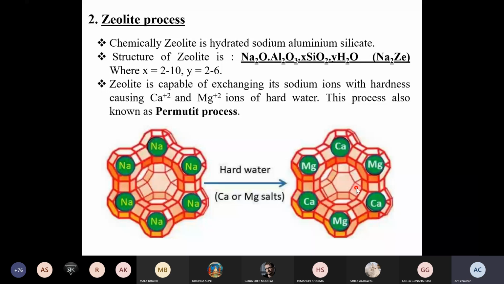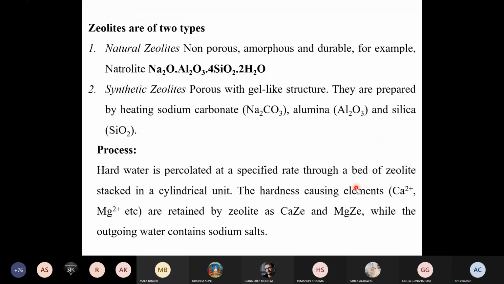Okay, so zeolites are of two types: natural zeolite and synthetic. One can have synthetic processes inside the laboratory. One can synthesize these zeolites as well. So naturally found zeolite is natrolite, this Na2O, Al2O3, 4SiO2 and 2H2O. It is less porous, it is amorphous, and yes, it is durable. And synthetic zeolites, which are synthesized in vitro inside the laboratory, are much more porous and easy to use, as they have gel-like structures. So they are prepared by heating sodium carbonate, alumina, and silica inside the laboratory in certain conditions.